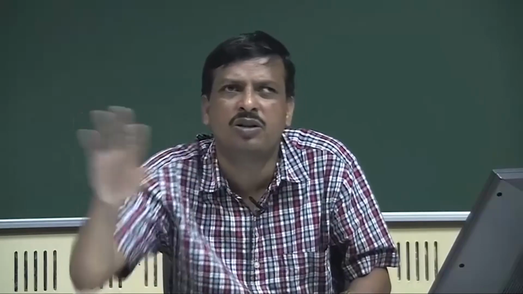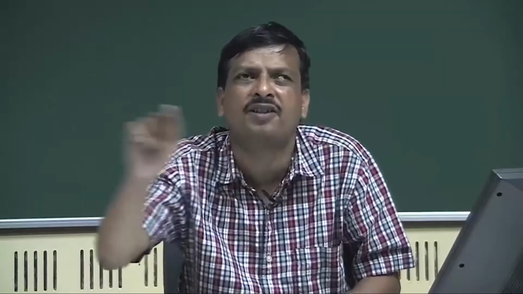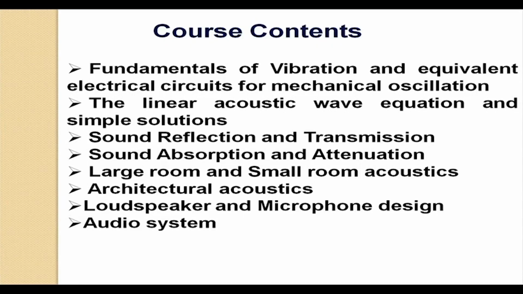So, I want to reduce the echo, I want to optimize the sound intensity, so that every seat in the auditorium must hear that sound. That means I want to create a sound field inside the auditorium such that the intensity at every point must be more or less equal. So, that kind of treatment I want. Those are called large room and small room acoustics.